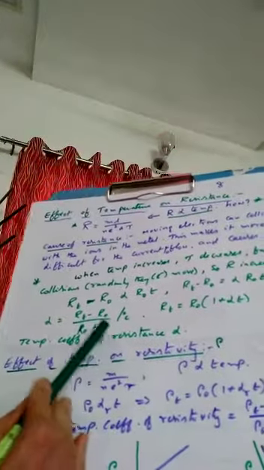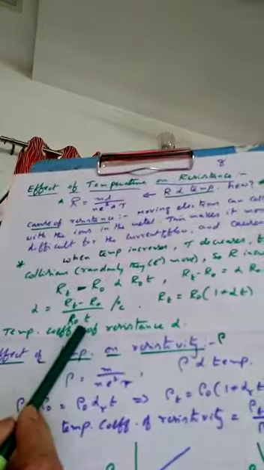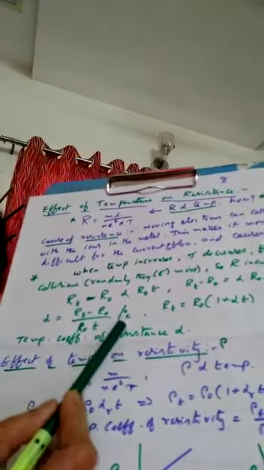This is called the temperature coefficient of resistance. It is denoted by alpha. Alpha is defined as change in resistance per unit resistance per unit degree rise in temperature. Once again, alpha, the temperature coefficient of resistance, is defined as the change in resistance, RT minus R0, upon R0, per unit degree rise in temperature T. And the unit is per degree centigrade. Right? This is about change in resistance.